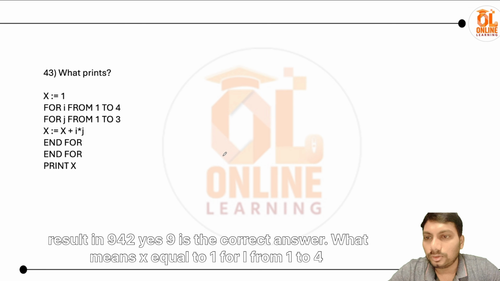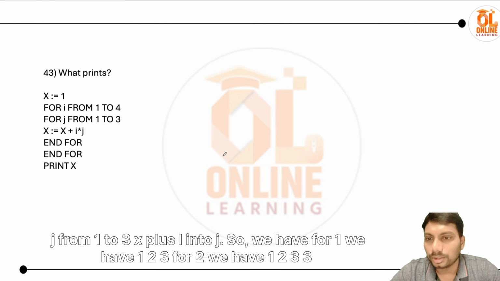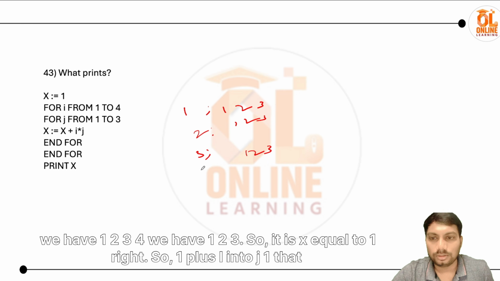What means x equal to 1, for I from 1 to 4, for j from 1 to 3, x plus I into j. So for 1 we have 1 2 3, for 2 we have 1 2 3, for 3 we have 1 2 3, 4 we have 1 2 3. So it's x equal to 1, right?